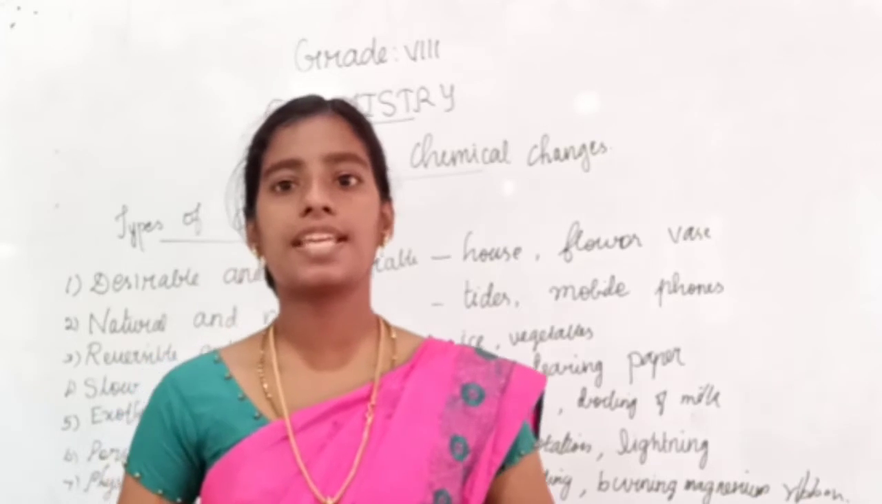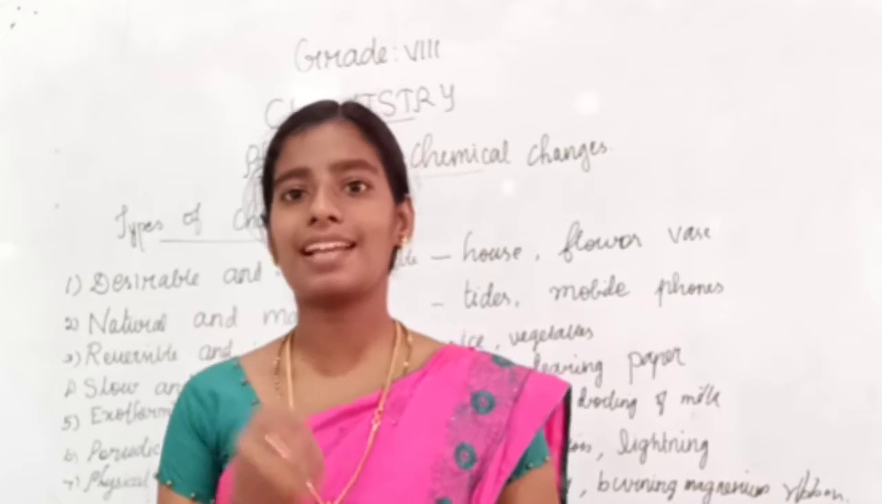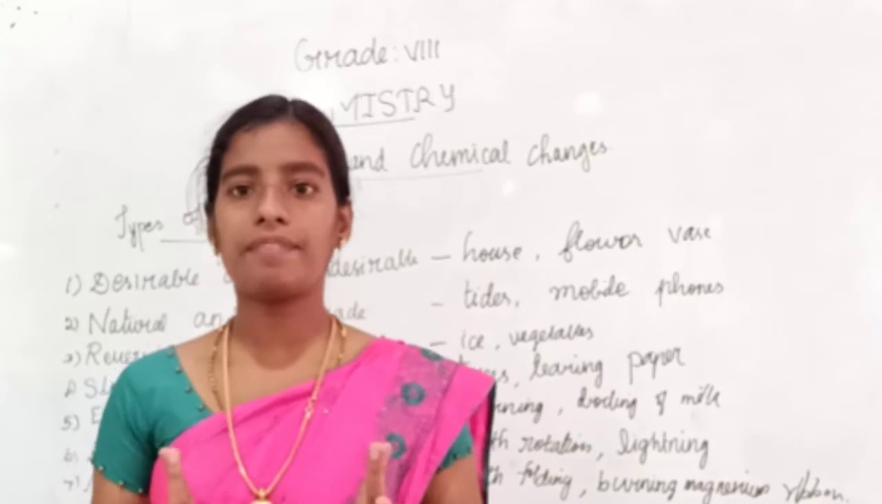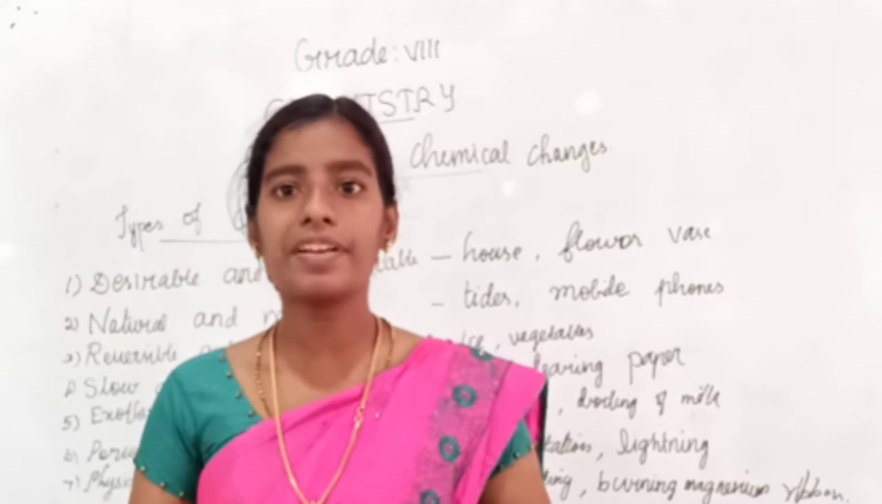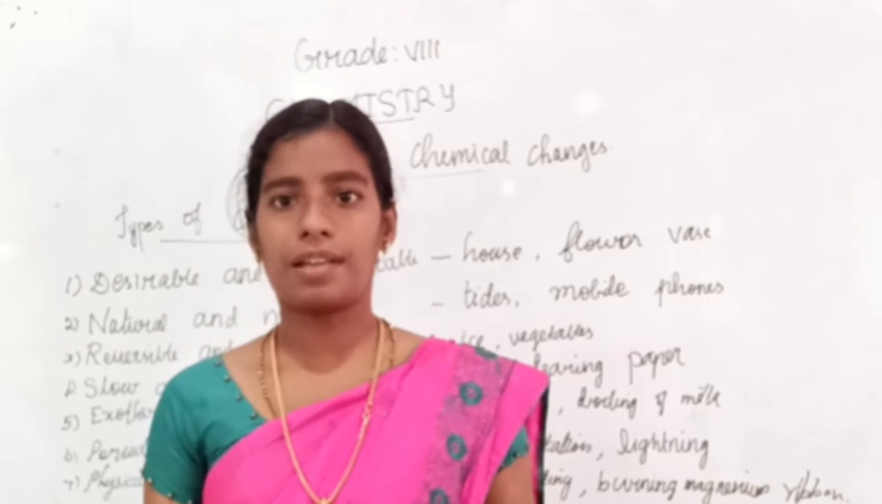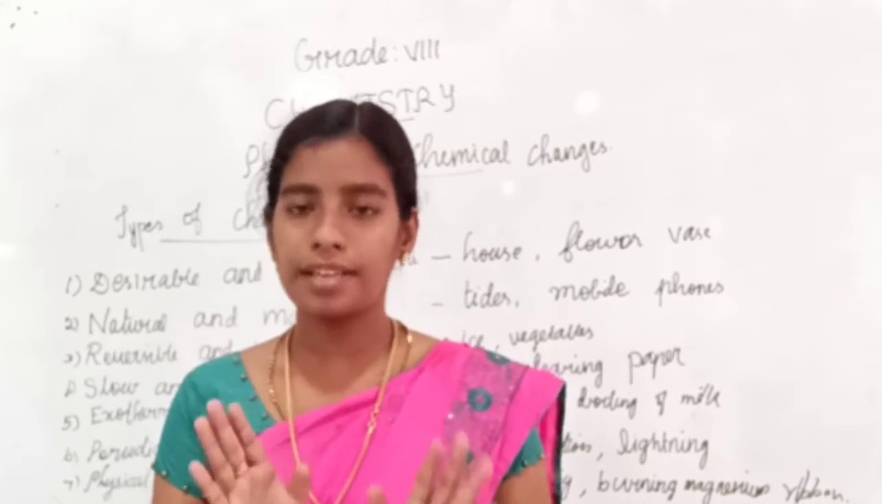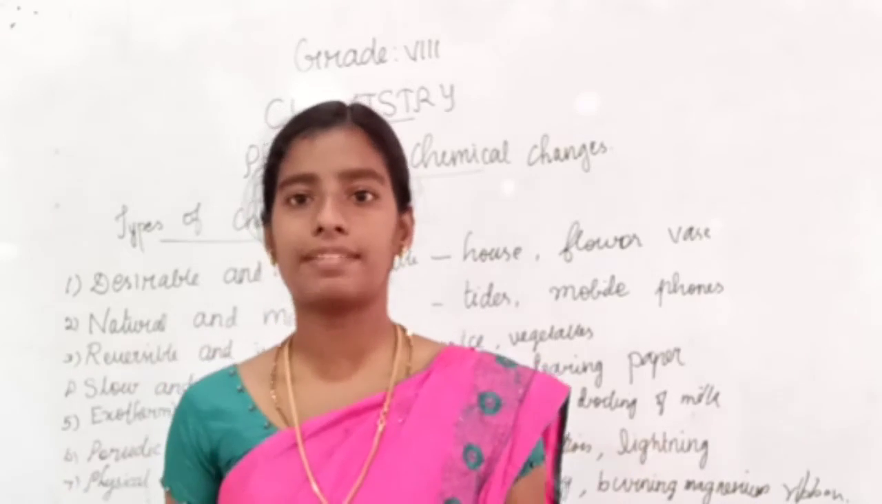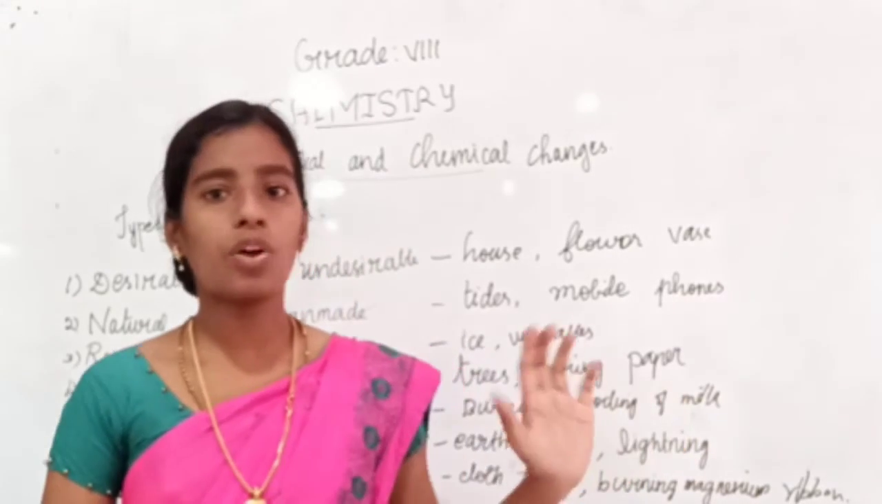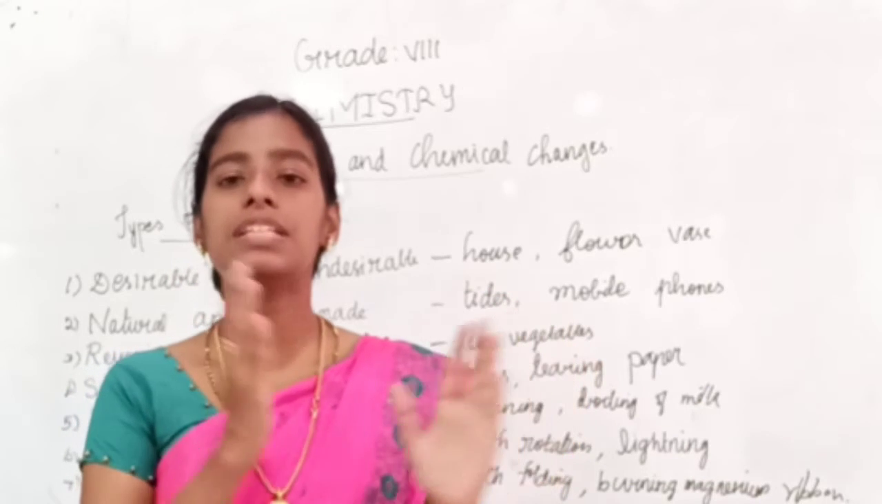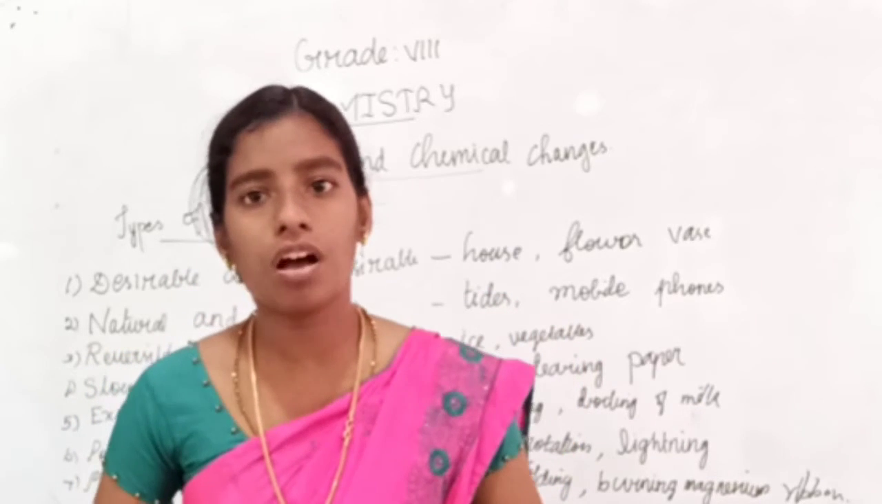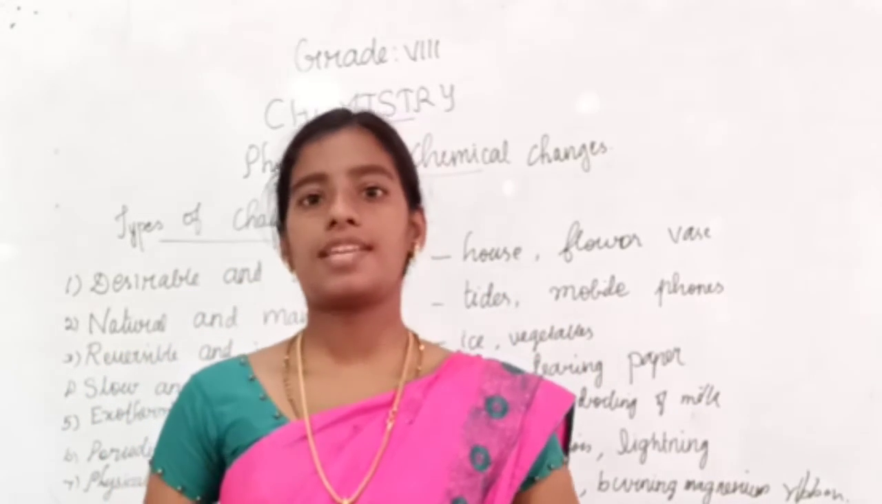And non-periodic change, for example lightning and thunder. We cannot say when lightning will come or when thunder will come. So it will happen, but we don't know when it will happen. So it will not happen periodically within an interval. So it is called non-periodic change.